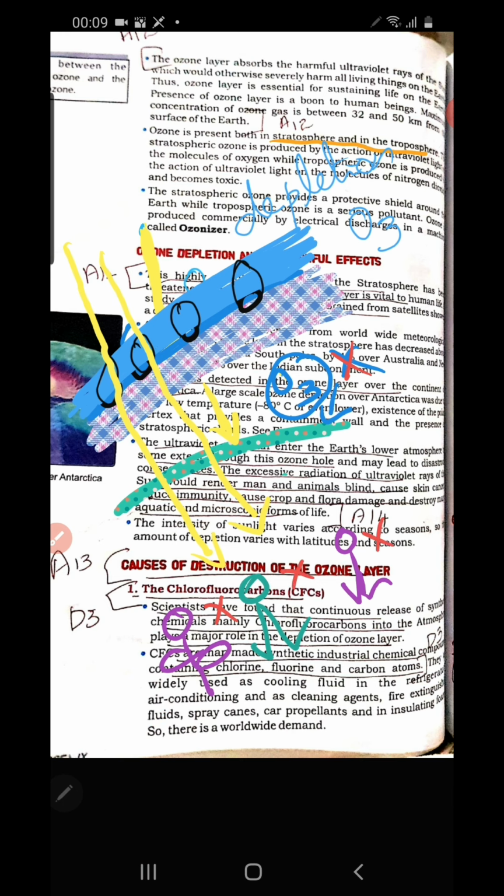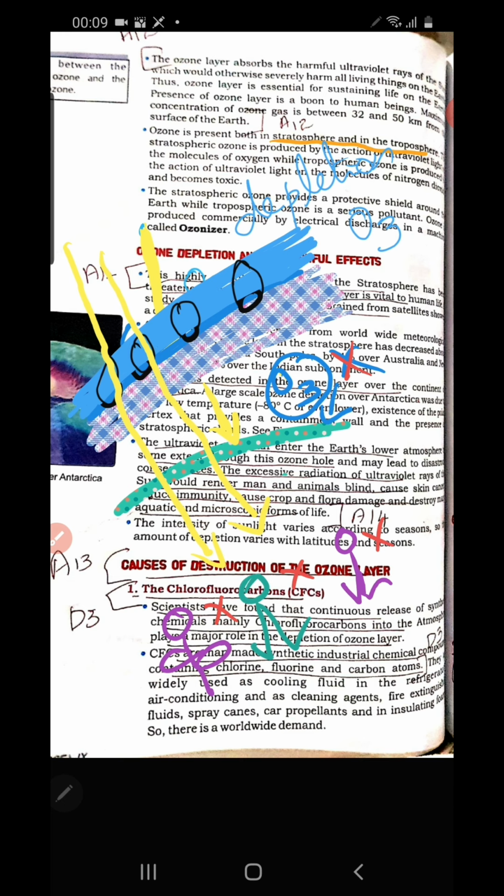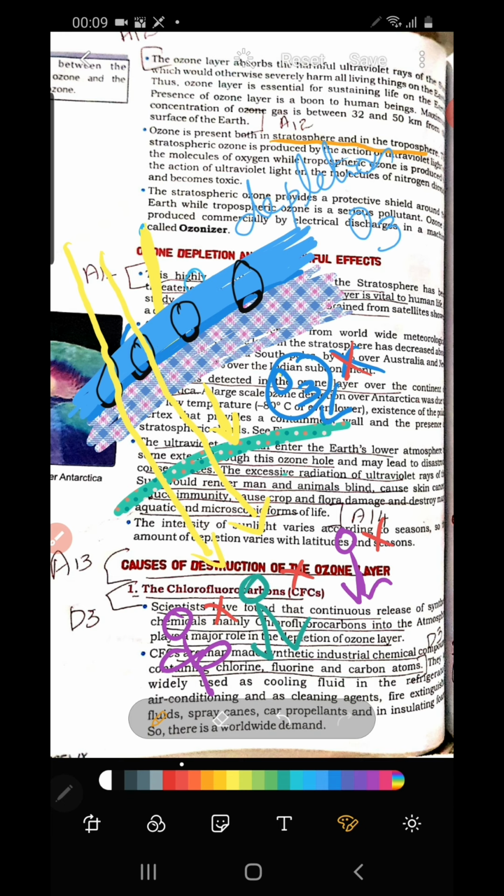How? Because it causes serious diseases like skin cancer and cataracts, that means blindness, in both animals and human beings, and affects the crop growth and harvesting of plants. So such serious negative impact can be caused by the depletion of the ozone layer.